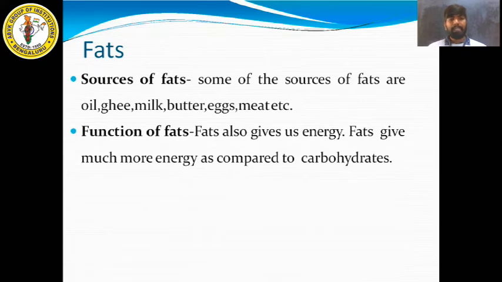What are the functions of fats? Fats also give us energy. Fats give much more energy as compared to carbohydrates. As I told you in the beginning, carbohydrates and also fats will give us energy. When compared to carbohydrates, fats will give more energy.